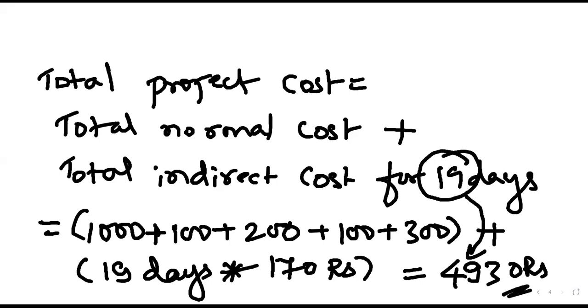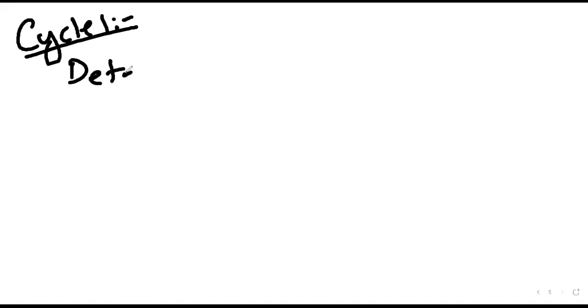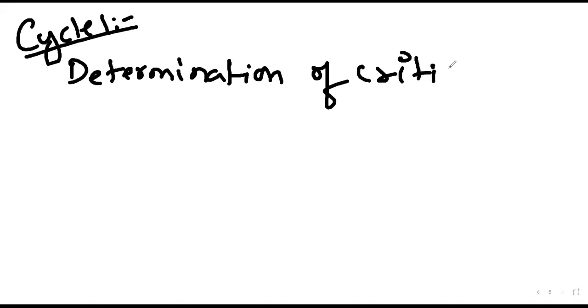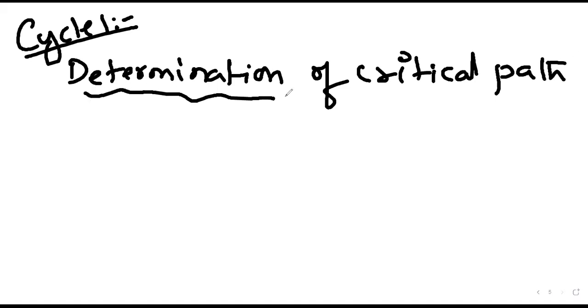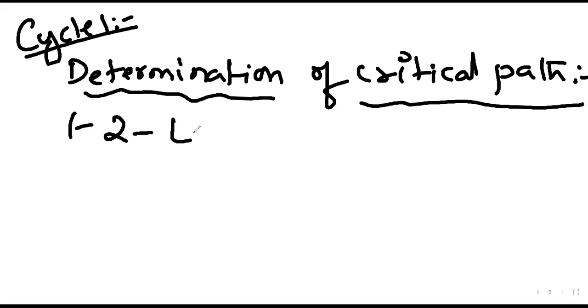Okay, so I'm going ahead. If anyone wants to go back to the previous screen, start in cycle 1. First one is determination of the path. So this is the critical path here: 1-2-4-5, 19 days.